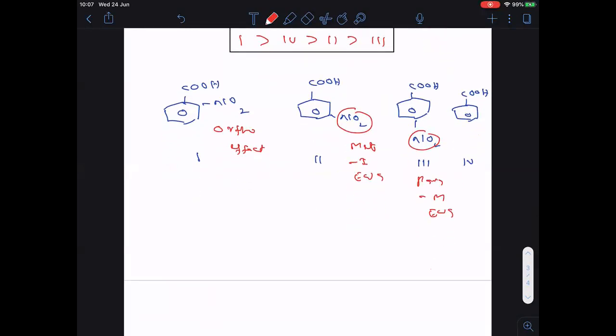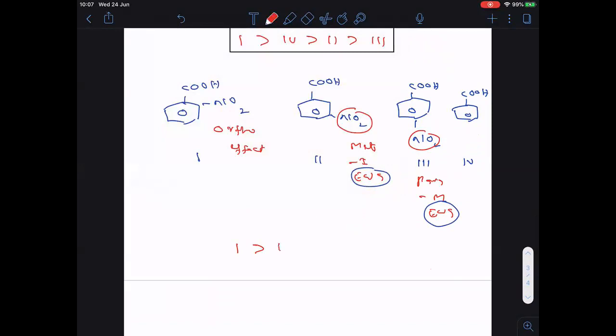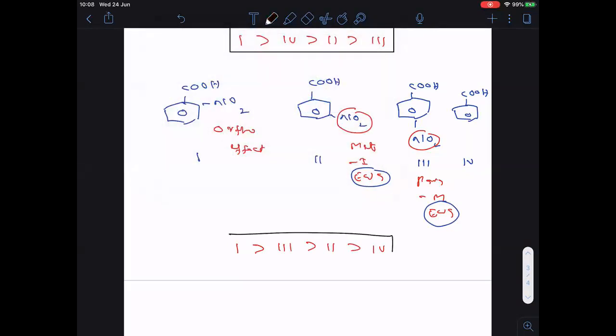Therefore, first of all, one will come due to ortho effect. This is the electron withdrawing group which increases the acidic strength. This is also an electron withdrawing group which increases acidic strength. Inductive and mesomeric, when they are in competition, mesomeric is given the priority. So minus mesomeric will increase acidic strength more when compared to minus inductive effect. Therefore, after 1, 3 will come, then 2, then 4. This is the acidic strength order of the given compounds.